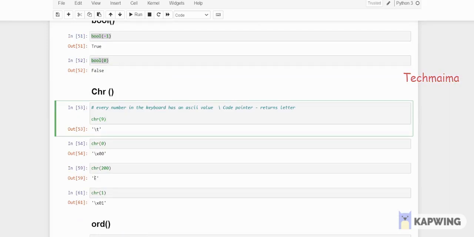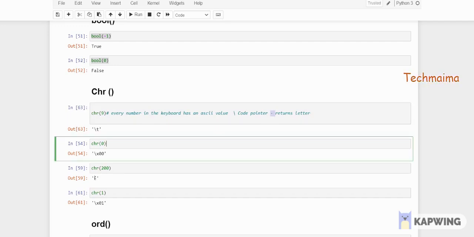It's a very common concept, everybody knows. So here, the value you are giving inside the chr function is called the code point. It will return a letter for that particular number you give. So I'm giving chr of 9, it will return a letter. From this it will return a letter which is given in the keyboard.